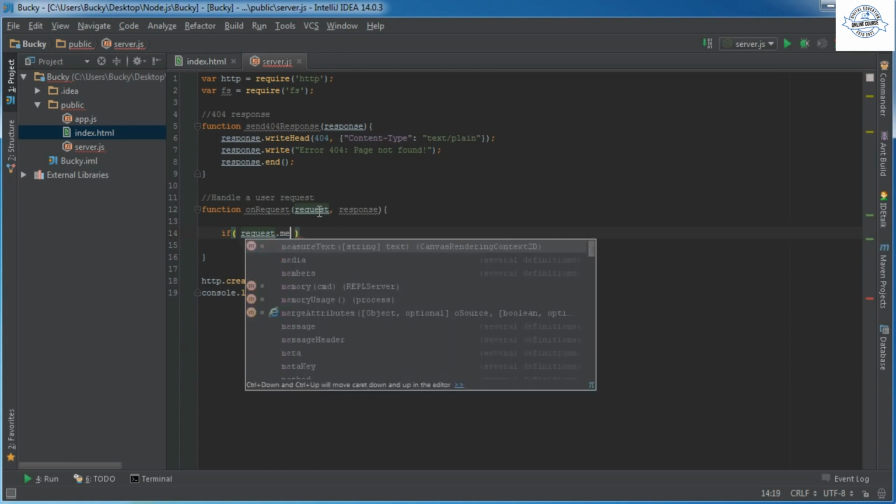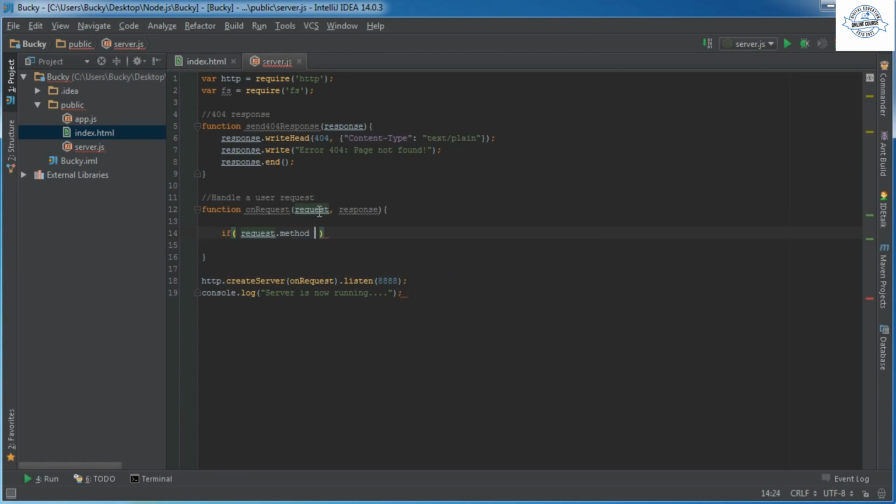So first, let's make sure that the method is equal to GET. And if you guys don't know about GET and POST, they are pretty much different ways that you can connect to a server. Well, this isn't really a tutorial about that, so I don't want to waste your time. You guys probably already know, I'm guessing. So GET is pretty much the standard way that you connect to a website. POST you use whenever you're submitting forms, and there are other ones like PUT and DELETE that aren't really that common, but whatever. So we'll make sure that they're just using GET, nothing fancy here.